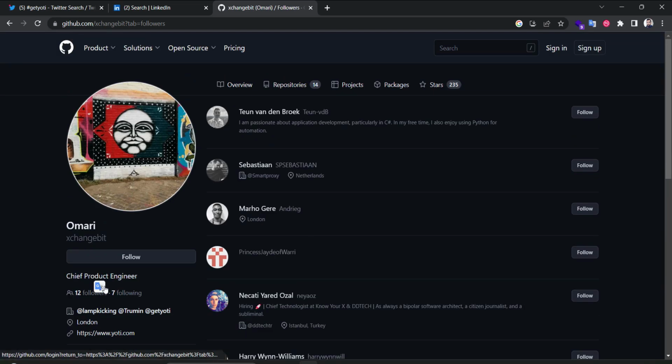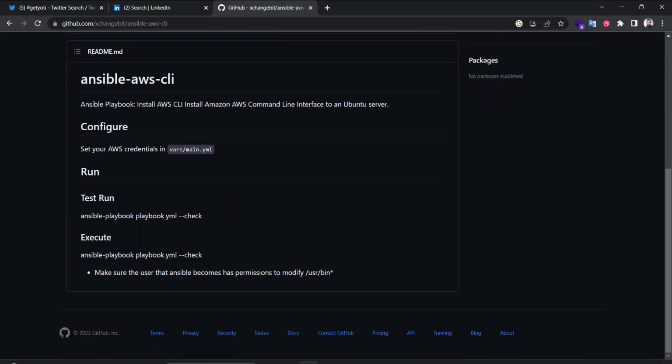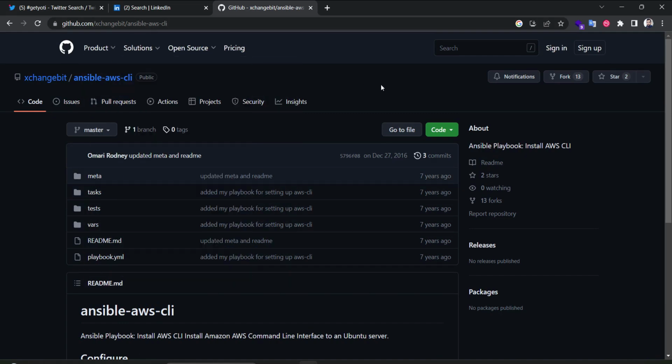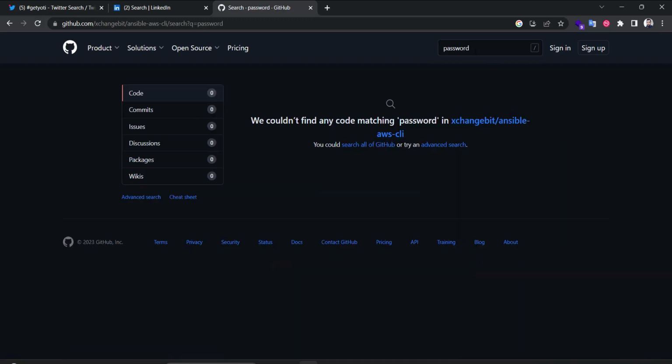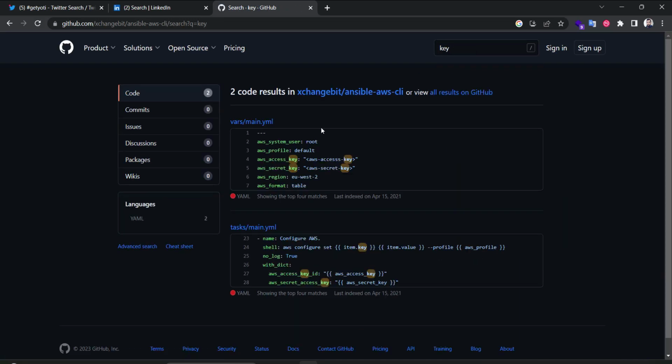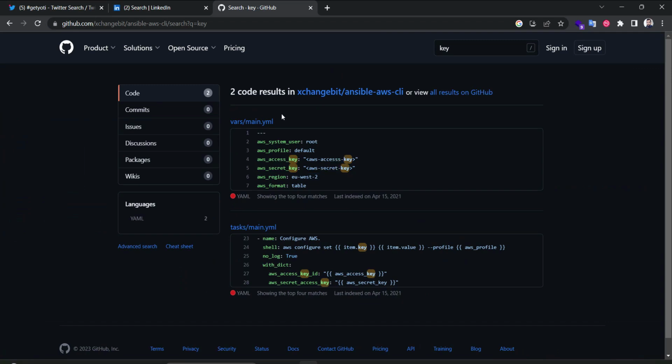And then we can look inside their profiles and check the source code they have, because they may, by mistake, put a password here and there or a token, and we can increase the search capabilities. For example, password in this repository. Well, they don't have password here, but let's say key. Yes. So imagine if he has the access key and the secret key exposed like this. So we can look inside the code and try to get information.